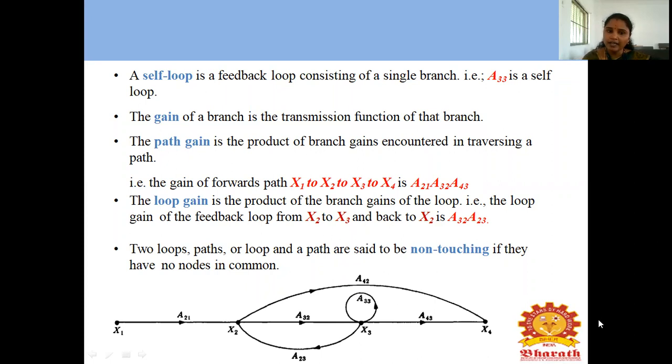That means the loop gain of the feedback loop from x2 to x3 and back to x2 is A32 times A23. Loop gain is nothing but the input signal flowing from x2 to x3 and then through the connected feedback path x3 to x2. So how to write the feedback gain? A32 and A23. Two loops, or a path and a loop, are said to be non-touching if they have no nodes in common.